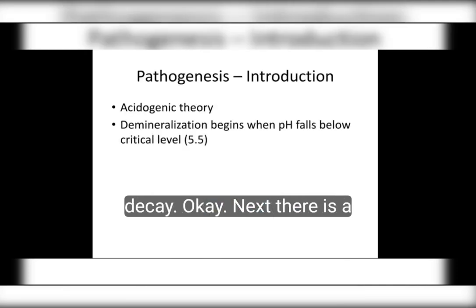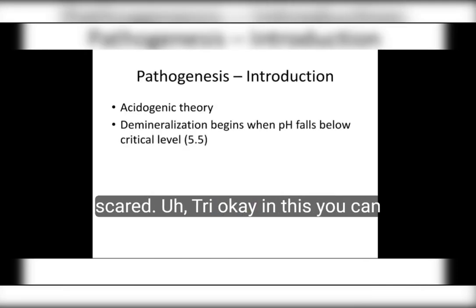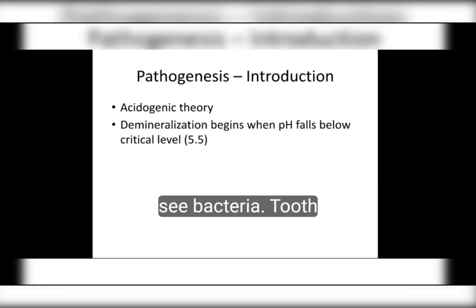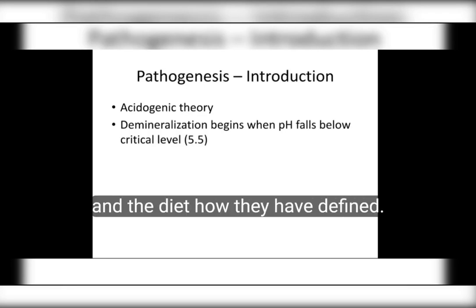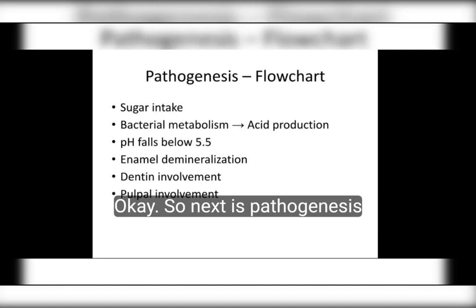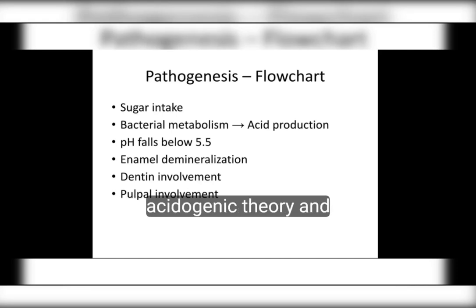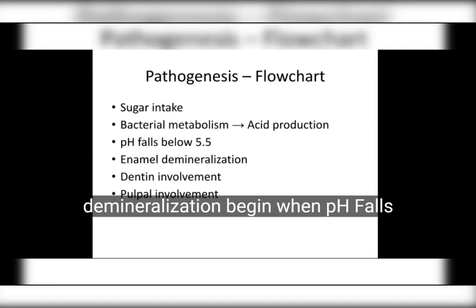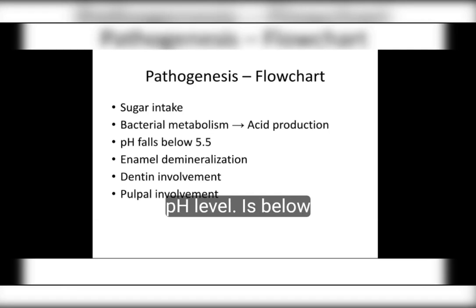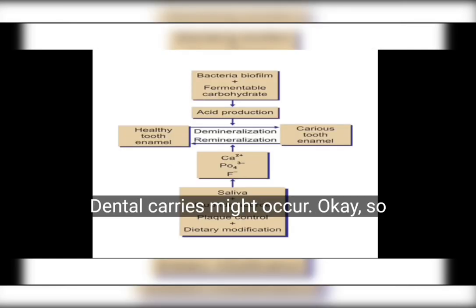Okay, next there is the Keyes triad. In this you can see bacteria, tooth, and diet, and how they have been defined. So next is pathogenesis, how it is caused. One is the acidogenic theory: demineralization begins when the pH falls below the critical level of 5.5. If the pH level is below 5.5, then dental caries might occur.